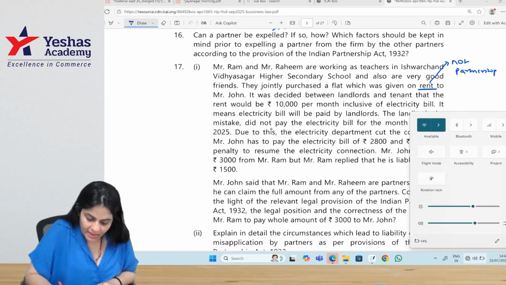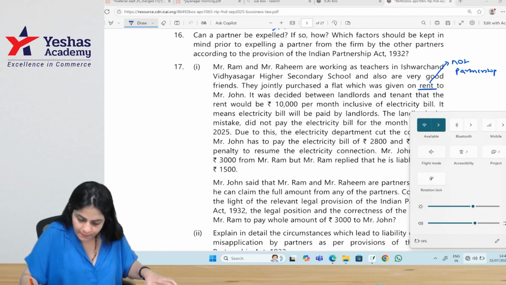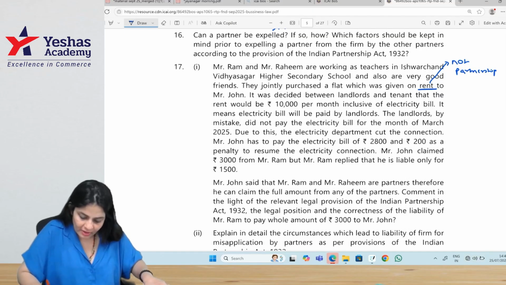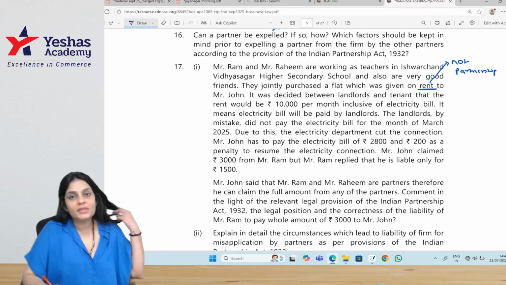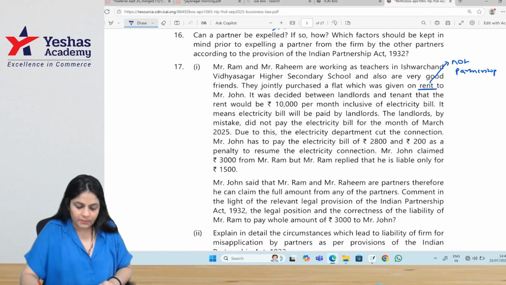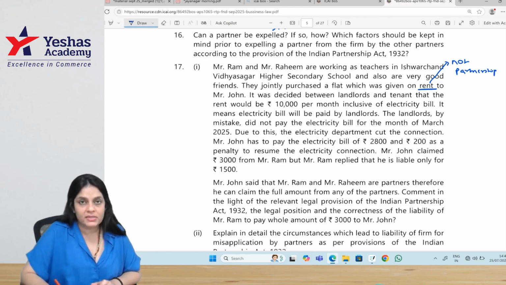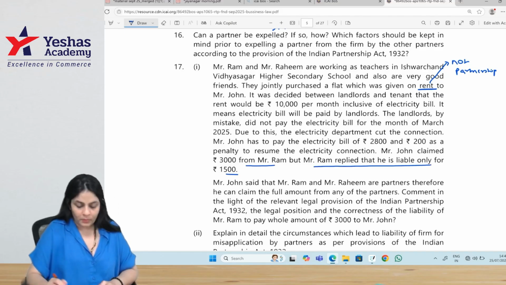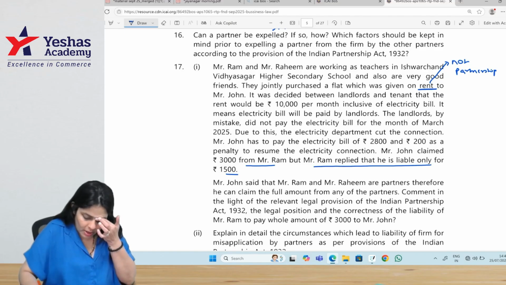The landlords, by mistake, did not pay the electricity bill for the month of March. Due to this, the electricity department cut the connection. Mr. Jones had to pay the electricity bill of 2,800 and 200 as a penalty to resume the electricity connection. Mr. Jones claimed 3,000 from Ram, but Ram replied that he is liable only for 1,500. Mr. Jones said that Ram and Rahim are partners. Are they partners? No.